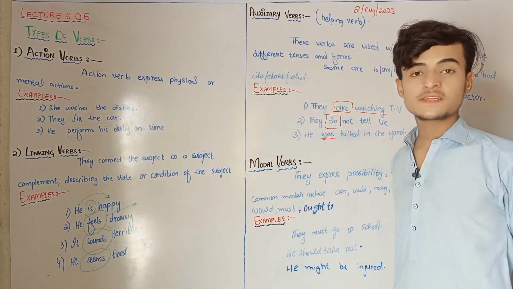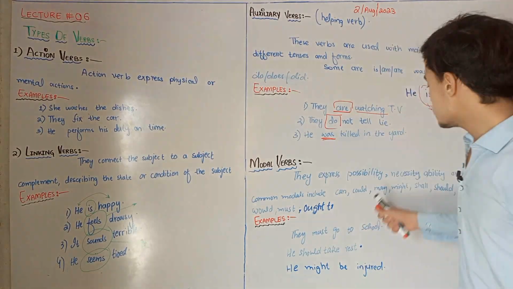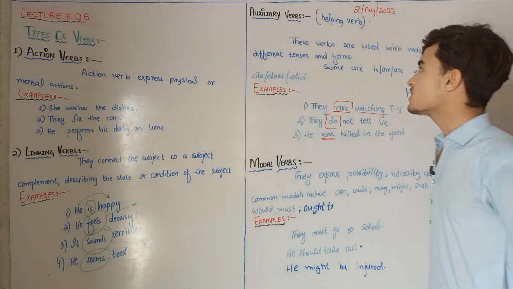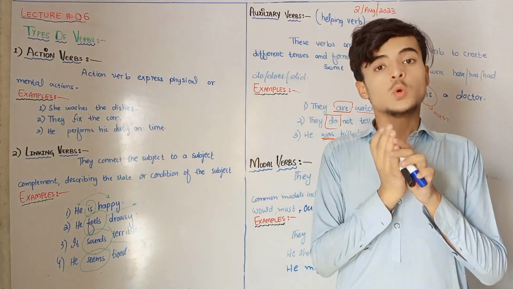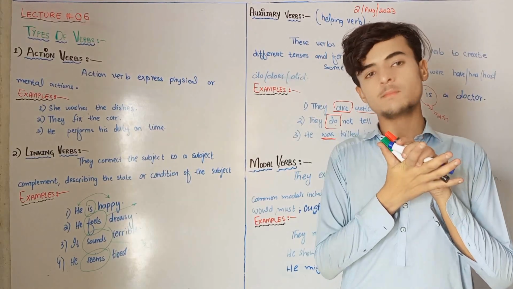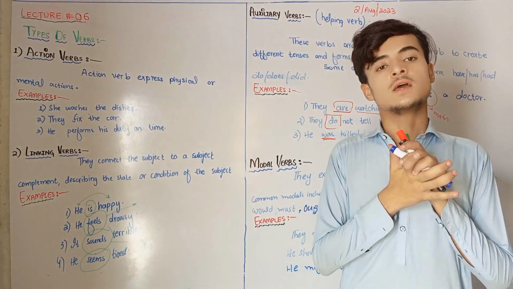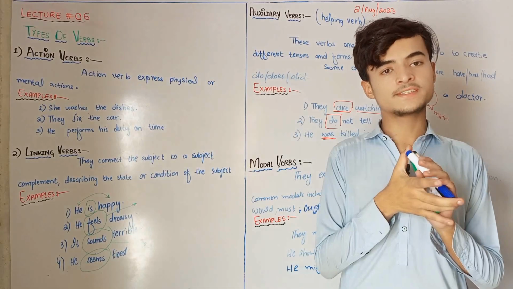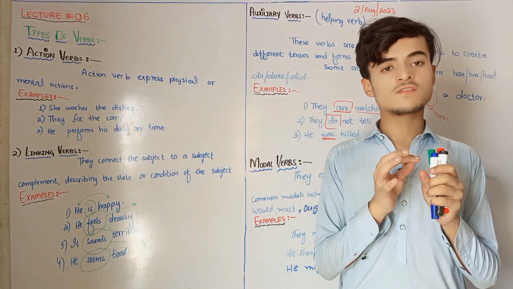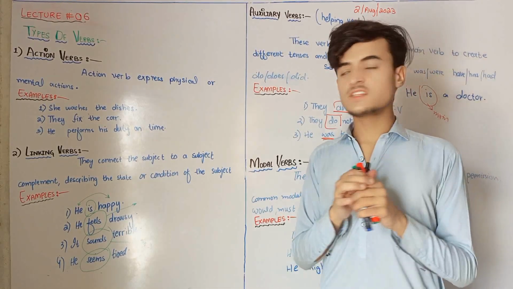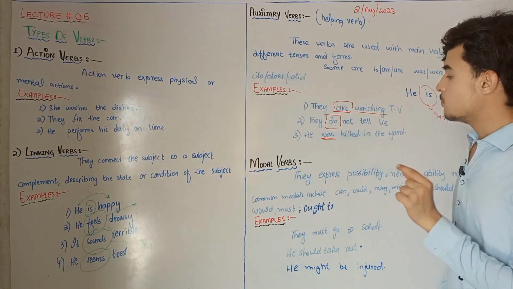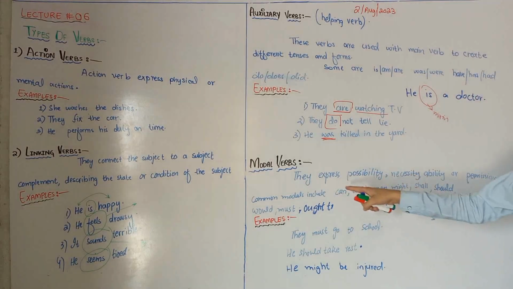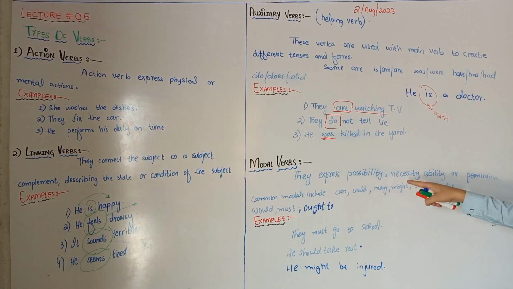Now let's come to the basic modals. What are the modals? What is the function of modals? Modals are helping verbs, which means there will be two verbs in the sentence. A modal cannot be used as a main verb. It is always used as an auxiliary verb or helping verb in the sentence. But what is the main difference between the auxiliary verb and the modal verb? A modal verb shows modality. In modality, it shows possibility, necessity, ability, or permission.